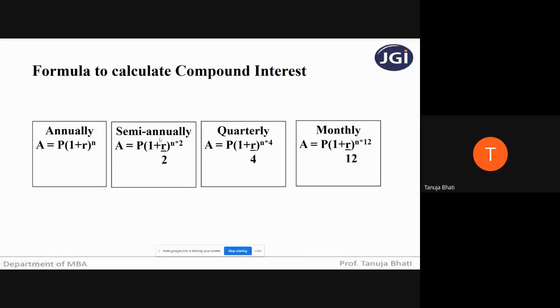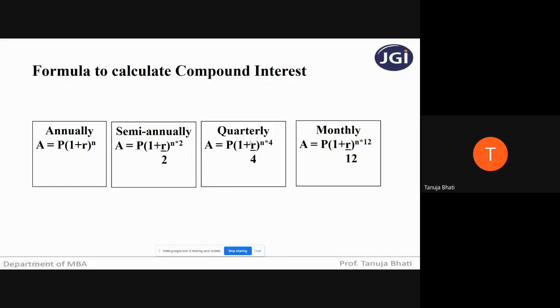So semi-annually, the only difference in this particular formula is that if it is semi-annually, divide R by 2 and multiply N by 2. Why 2? Because interest calculation will happen twice in 1 year. As I told you, after every 6 months, half yearly, so twice interest calculation will be happening. So divide R by 2 and multiply N by 2. The formula remains the same.